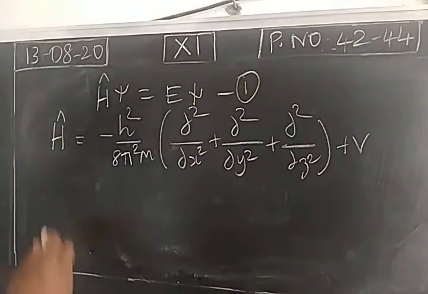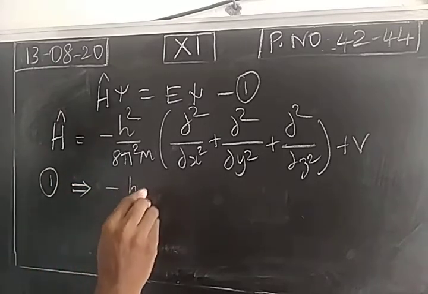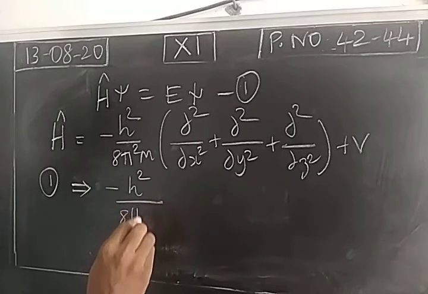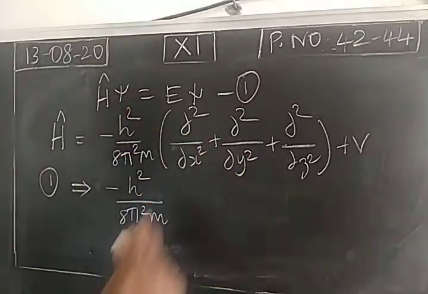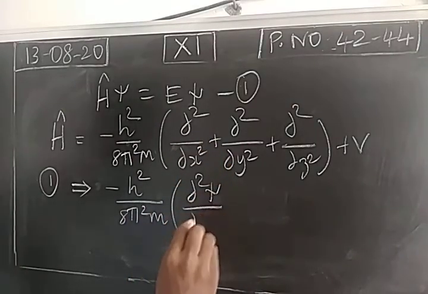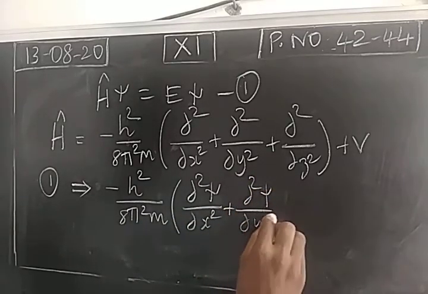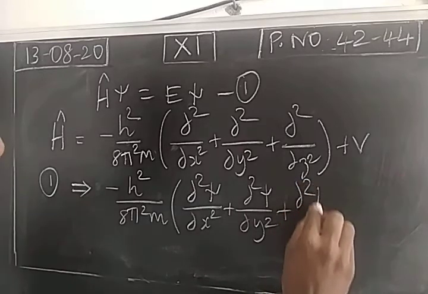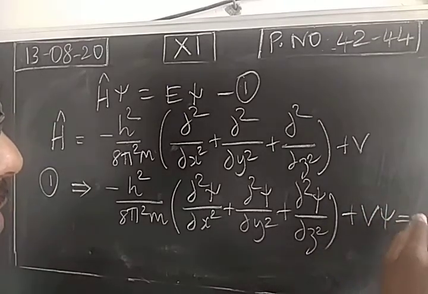Substitute the value in equation 1. We get minus h square divided by 8 pi square m. Then this psi will be multiplied inside. So we will get dou square psi by dou x square plus dou square psi by dou y square plus dou square psi by dou z square plus v psi is equal to E psi.